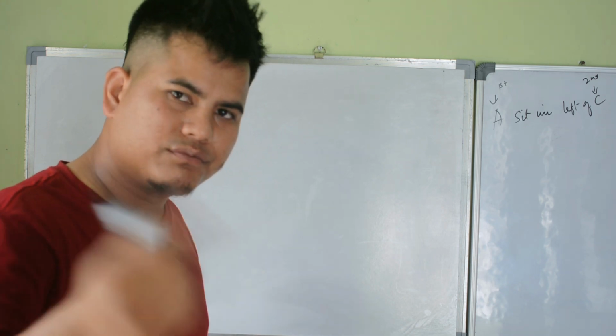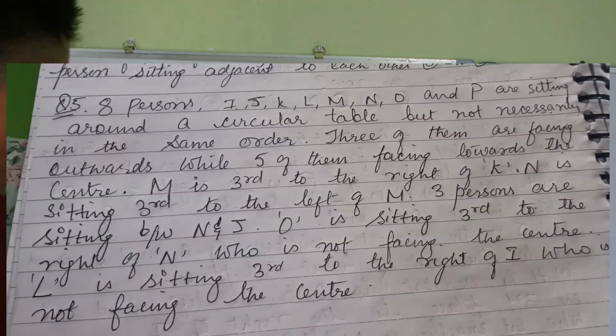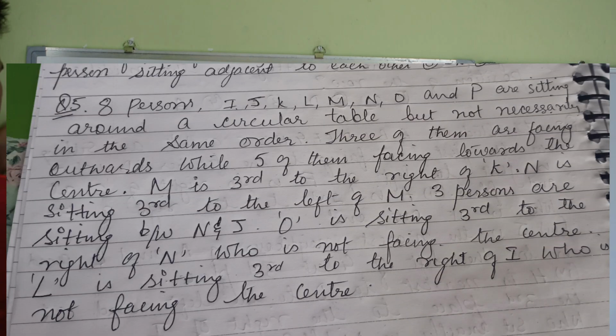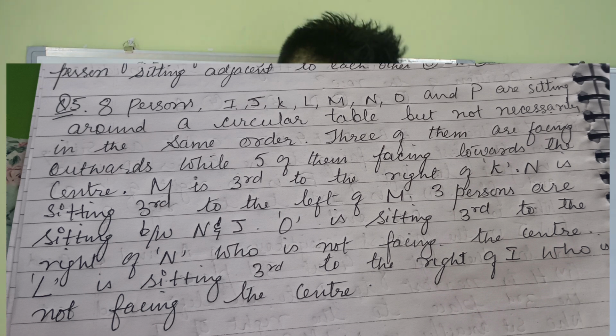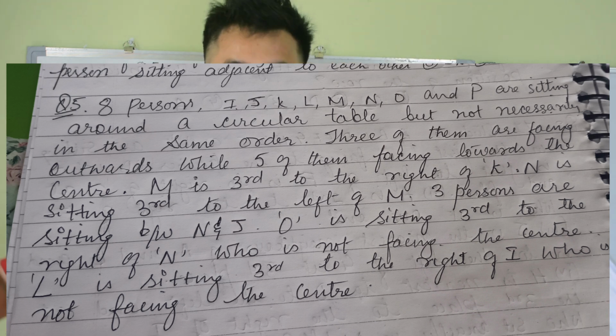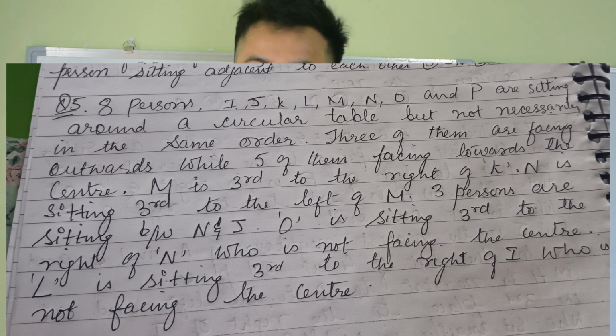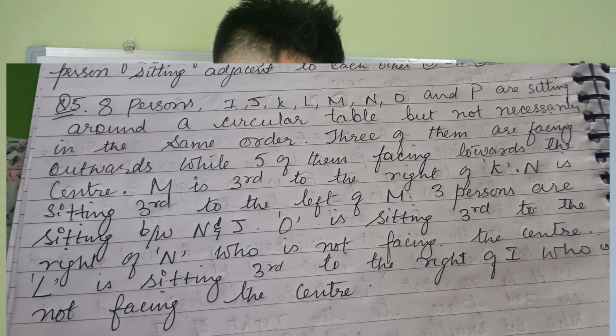Question number 5. Eight people J, K, L, M, N, O and P are sitting around a circular table but not necessarily in the same order. They are sitting in a circle but not necessarily in the same order.